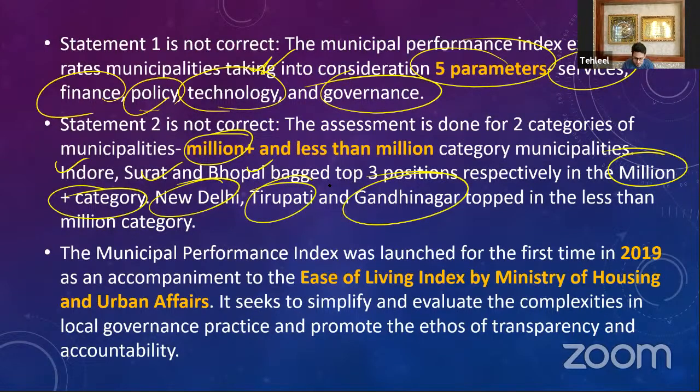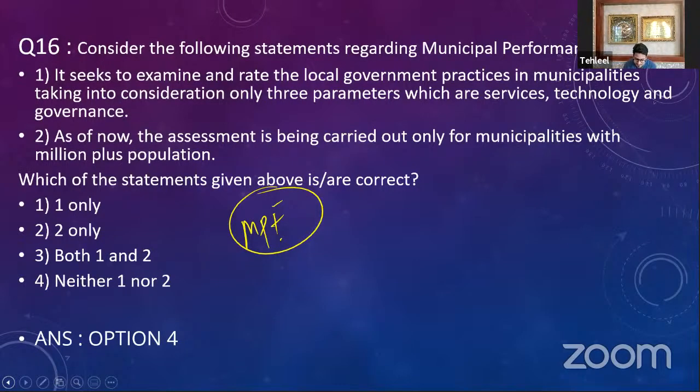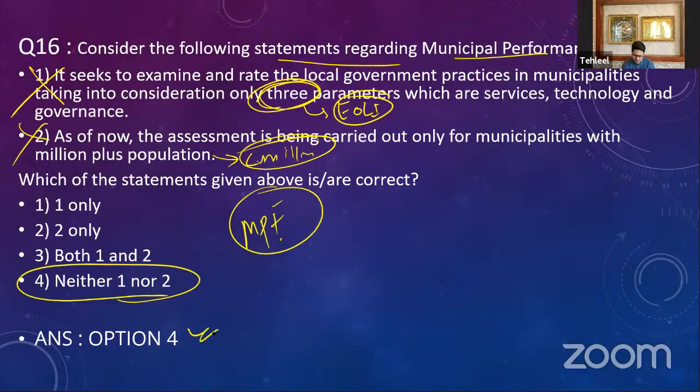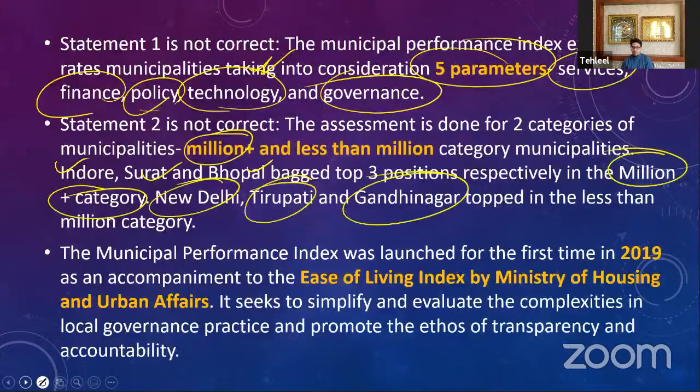Now let's look at the question. Consider the following statements regarding Municipal Performance Index. It seeks to examine and rate the local government's practices in municipalities, taking into consideration only 3 parameters. No, 3 parameters are not for MPI, they are for EOLI. So this is a wrong statement. Then, as of now, the assessment is being carried out only for municipalities with million plus population. No, it also carries it out for the less than million population category. So none of these statements is right. Neither 1 nor 2 is the correct option. Then moving forward, we have the World Happiness Report.